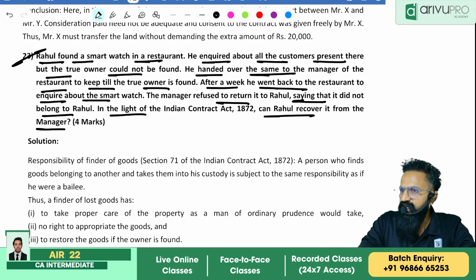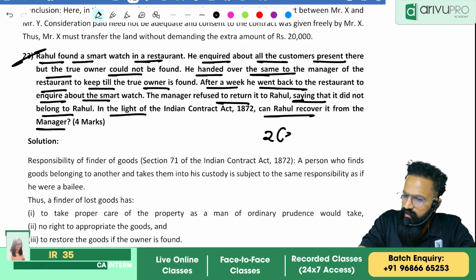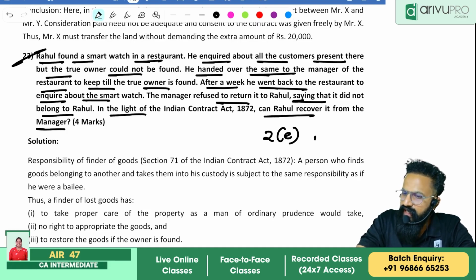What is the definition of agreement? Section 2(e). Agreement: forming consideration for each other. That's called an agreement. Section 2(e), agreement.